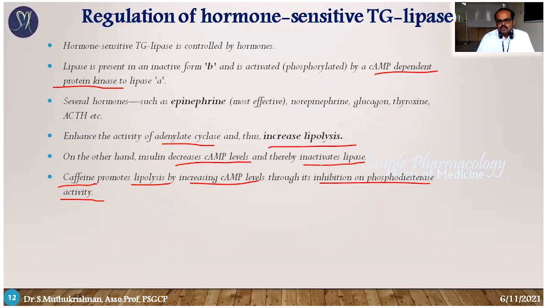So you must know what the phosphodiesterase enzyme is. Phosphodiesterase is an enzyme responsible for degradation of cyclic AMP. The cyclic AMP is degraded by the phosphodiesterase enzyme. So the caffeine derivative substance blocks the phosphodiesterase enzyme, so the cyclic AMP is not deactivated. If it is not deactivated, it is going to activate the protein kinase, then activate the lipase enzyme, and lipolysis is going to increase.